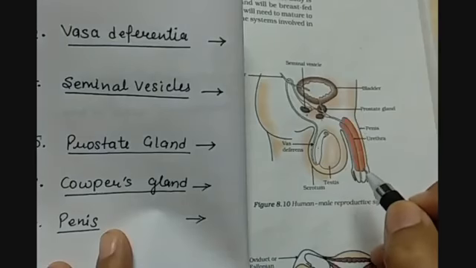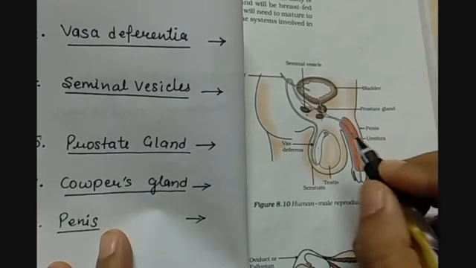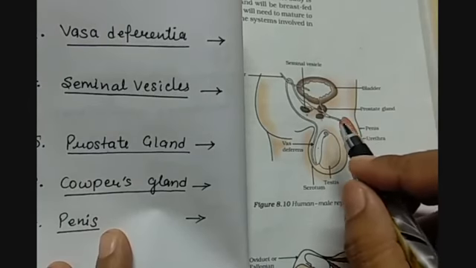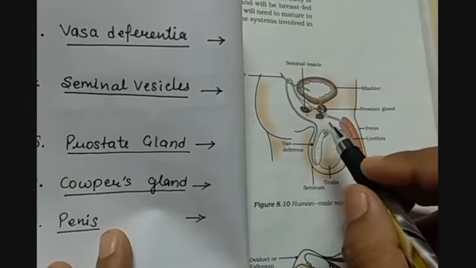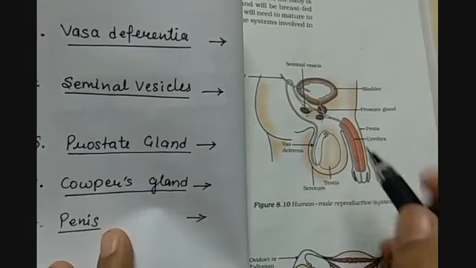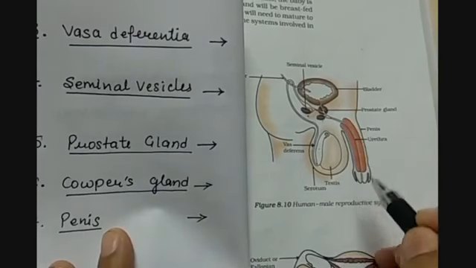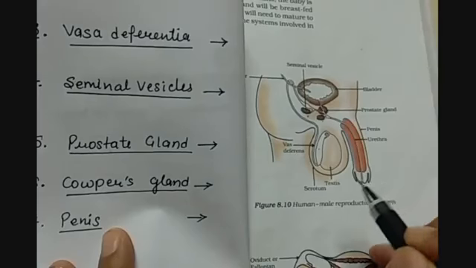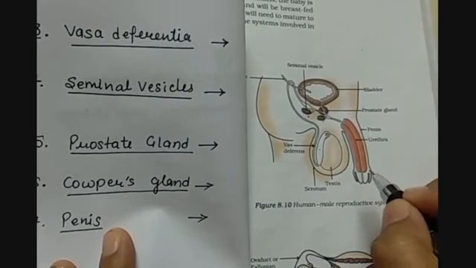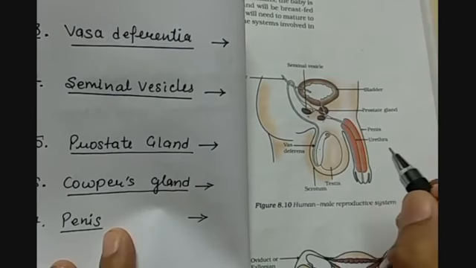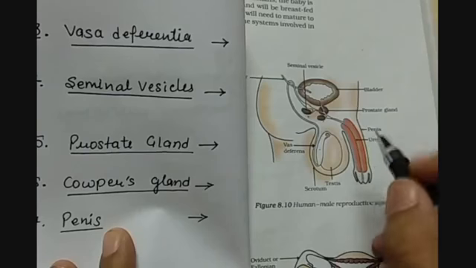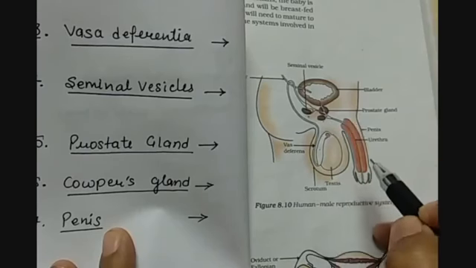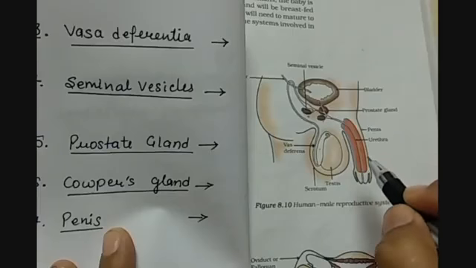What is the function of it? Whenever the penis ejaculates the semen, or the male sperm fluid, into the female reproductive part, this lubricating fluid will help the process happen easily.